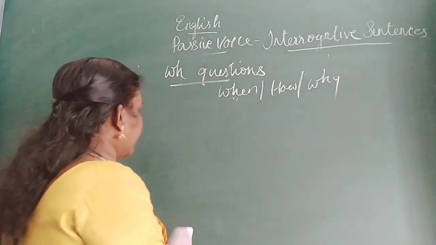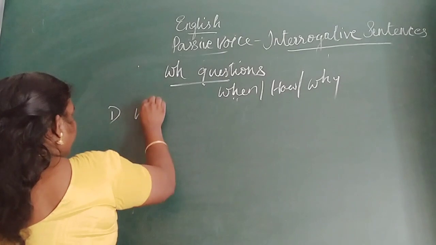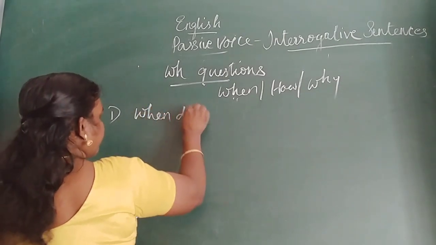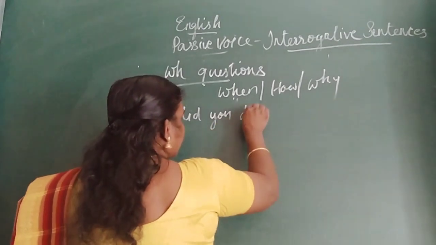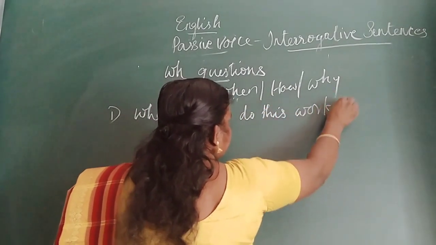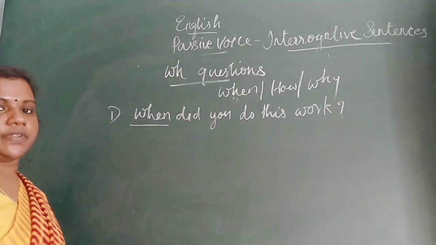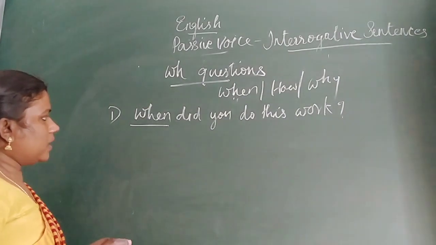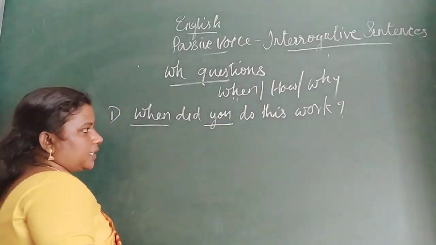Okay. So one question I will write here. When did you do this work? When did you do this work? Question. So we will start this question with the same question word, and before that we have to see here is the subject.